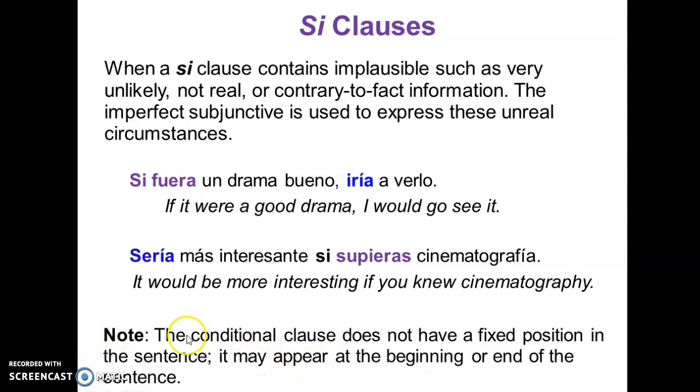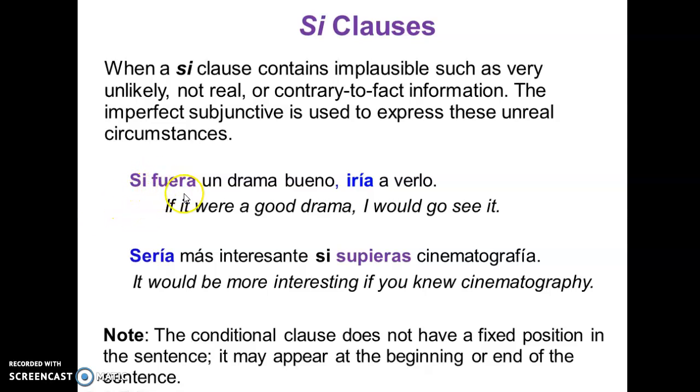And so we need to remember that the conditional clause does not have a fixed position. That's very important to be aware of. It may appear at the beginning or end of the sentence. So we can move it, just like it shows here.